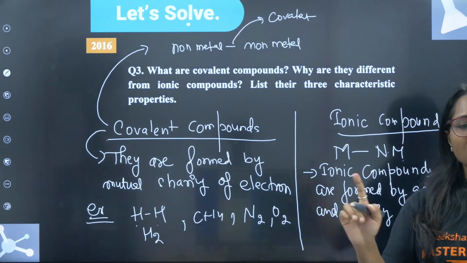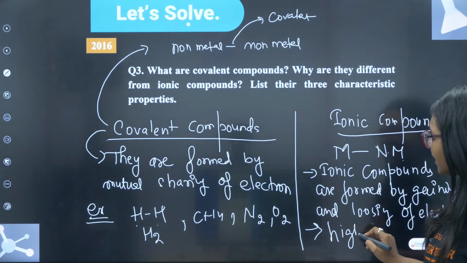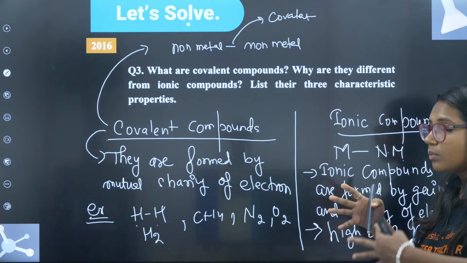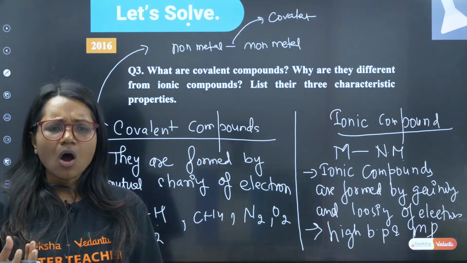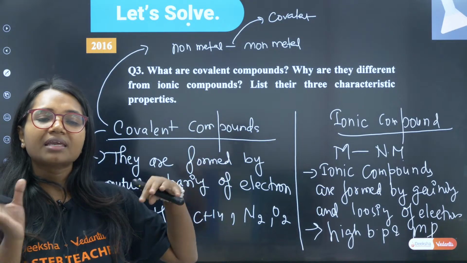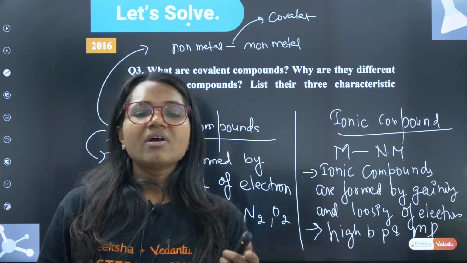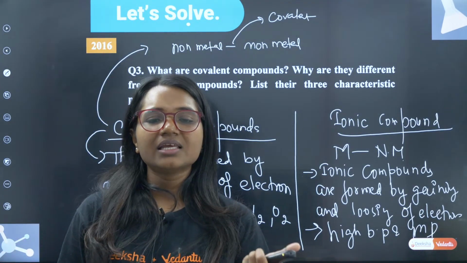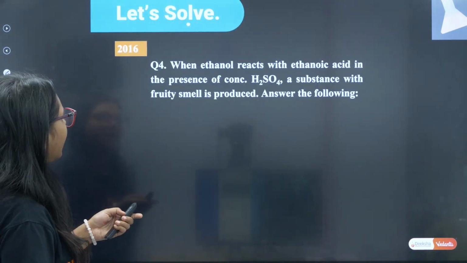As Rohit has told me in the chat box, ionic compounds have high melting and boiling point, because they have more attraction. Covalent compounds are soft. They have less attraction. Very good, Rohit. Low melting point, low boiling point, poor conductor of electricity, low solubility. Absolutely correct, guys.